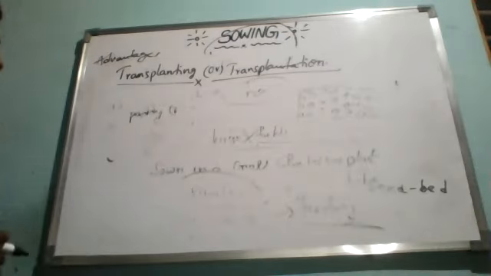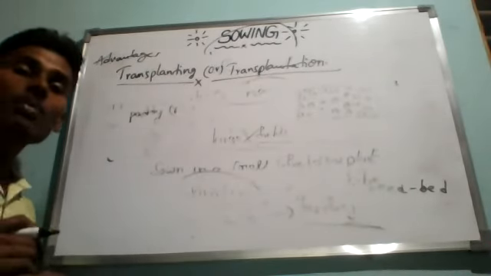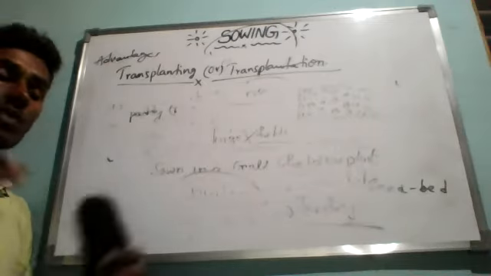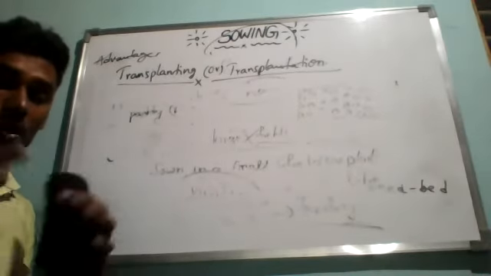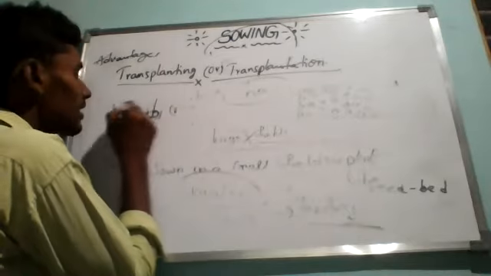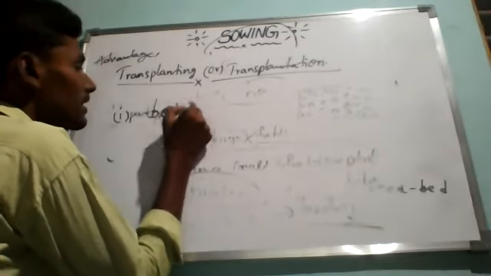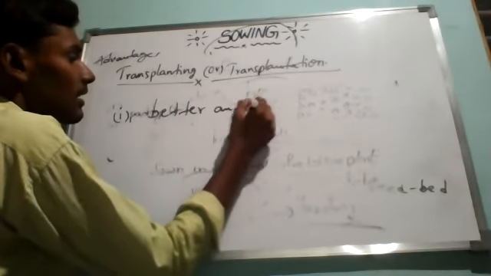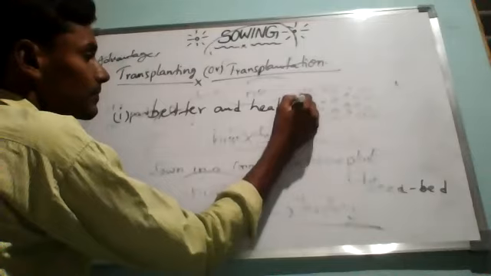Advantages of transplantation: the process enables us to select better and healthy plants.